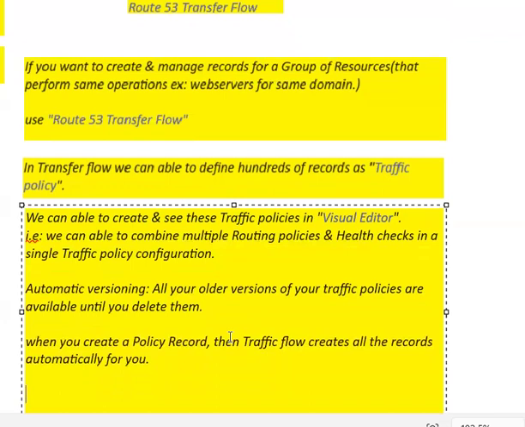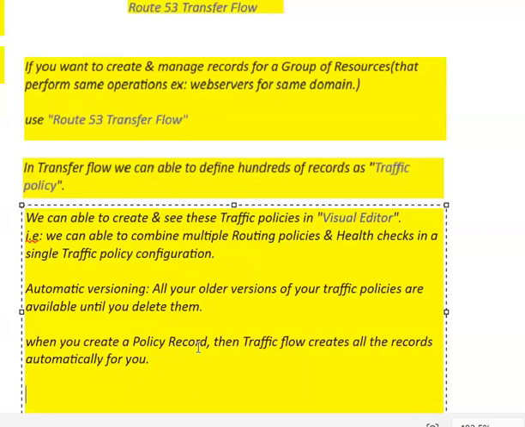So let's say you created a policy record, then traffic flow will create all the records automatically for you, right? I created a policy record and associated it. Why do we create this policy record? In order to associate it to either a domain or a subdomain, right?